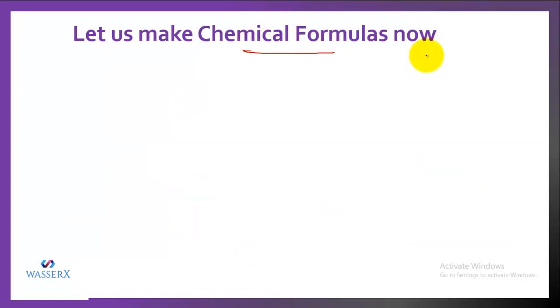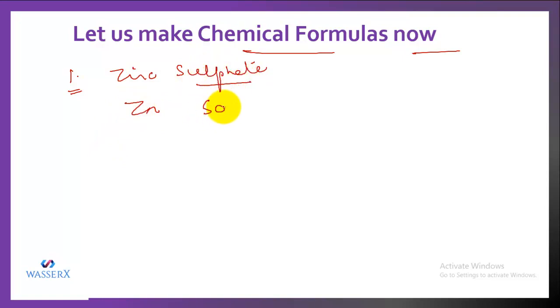Now let's make some chemical formulas. So let's take first example. If I need to write the formula for zinc sulfate, we know that zinc is Zn. And sulfate, we already studied, is SO4 2 negative. So Zn and SO4 2 negative. And the valency of zinc is +2. Right. So what are the symbols which we will be using for zinc sulfate? We'll be using Zn2 positive. That is an atom with its valency, and the radical, that is sulfate, with SO4 2 negative formula.